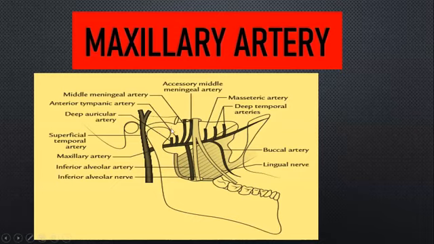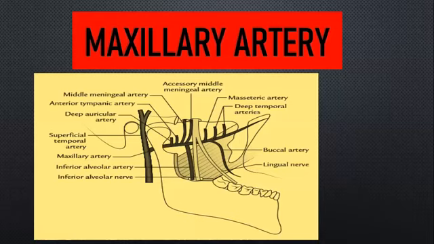Please listen. Here you will have two edges of your lateral pterygoid muscle. You have the lower edge of the lateral pterygoid muscle, and you have the upper edge of the lateral pterygoid muscle. So what is the course of the maxillary artery? It arises as one of the terminal branches of the external carotid artery, and then it runs posteriorly behind your ramus of the mandible. Then it is related to the lower border of the lower edge of the lateral pterygoid muscle. If you have a lower border, you should have an upper border, right? Then to the upper border of the lower edge of the lateral pterygoid muscle.